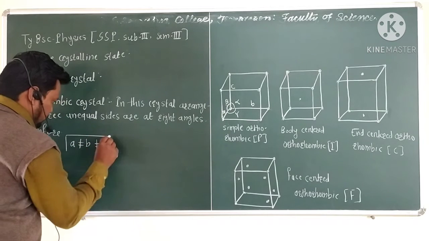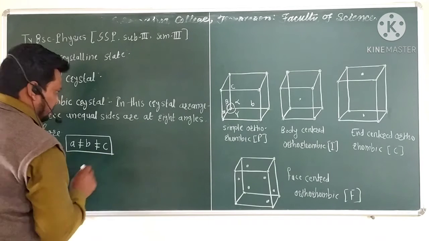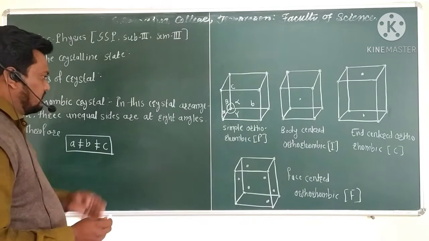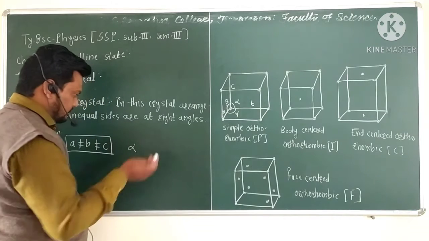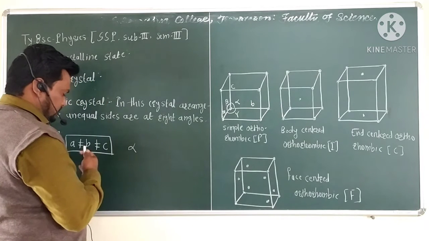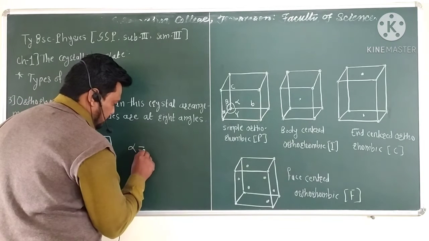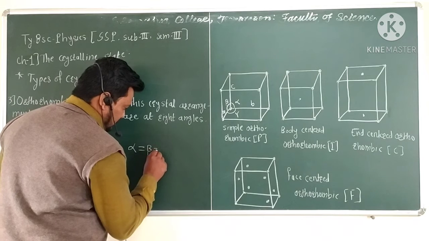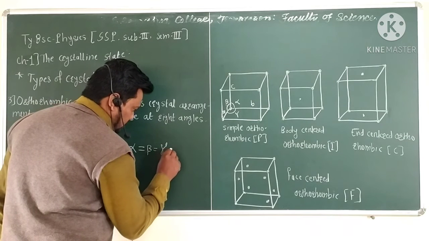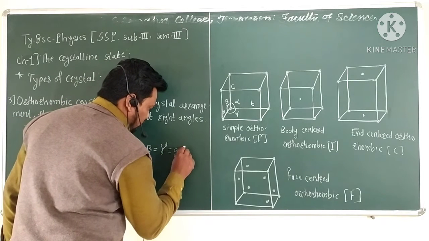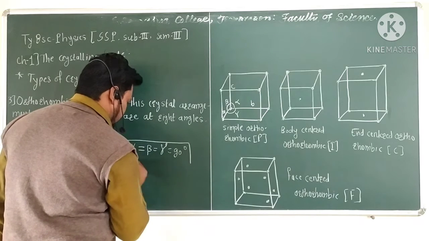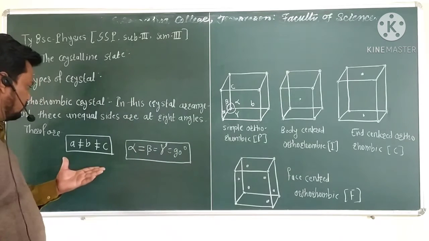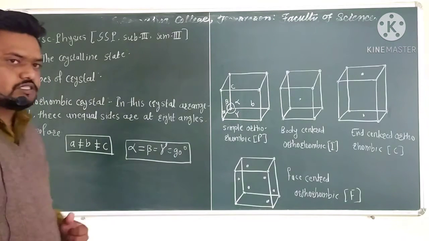This is the first main condition, and at right angles gives the relation between the angles: alpha equal to beta equal to gamma equal to 90 degrees. This is the main condition of the orthorhombic crystal structure.